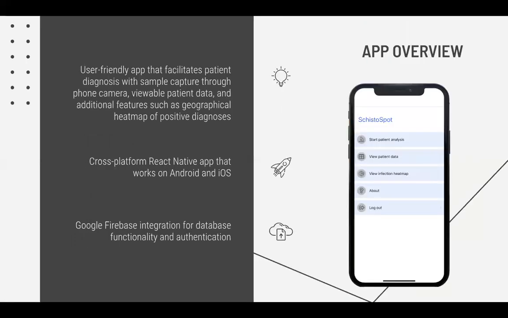The SchistoSpot smartphone app brings together this algorithm and the other aspects of patient diagnosis into a streamlined automated process. This includes sample capture and analysis, the ability to then view the patient data and past results, a geographic heat map with locations of positive diagnoses, and an about page with hardware and app setup and troubleshooting help. This is a cross-platform React Native app, so it works on all recent Android and iOS devices, and it is integrated with Google Firebase for database functionality and authentication.